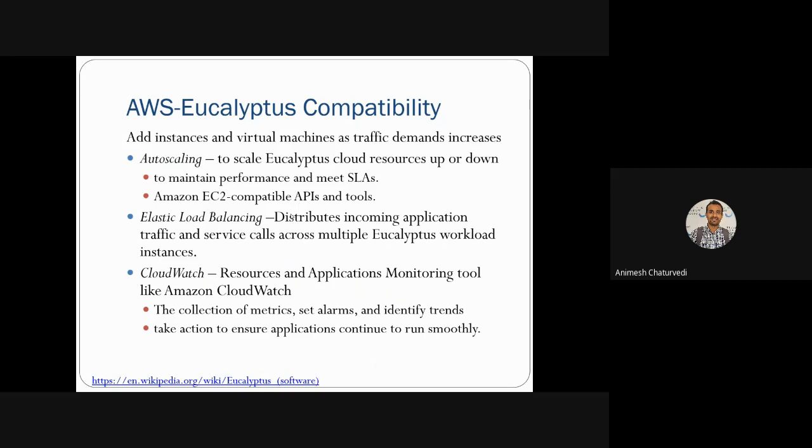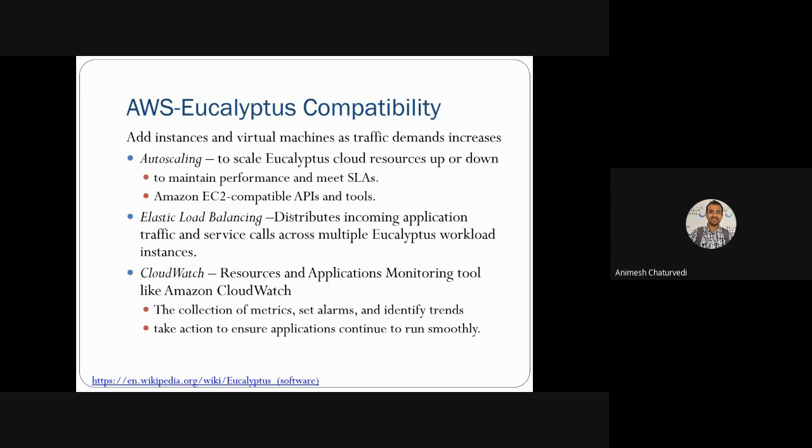Then CloudWatch. CloudWatch has resources and applications that can be monitored at the tool level. Amazon CloudWatch does the measurement of how the resources are being used, so there is a collection of metrics. Then it sets an alarm when your resource is being fully consumed, so you need to switch to AWS. CloudWatch serves this purpose and it identifies trends.